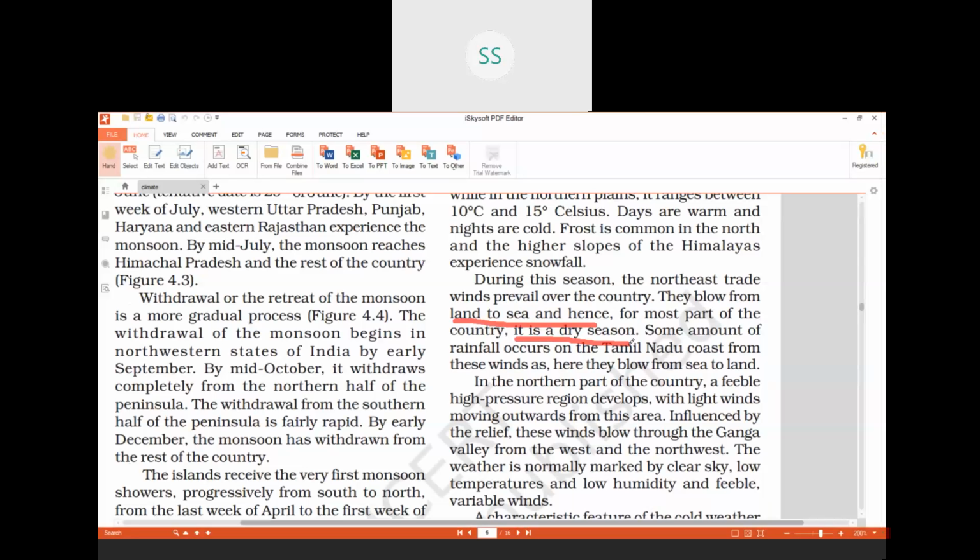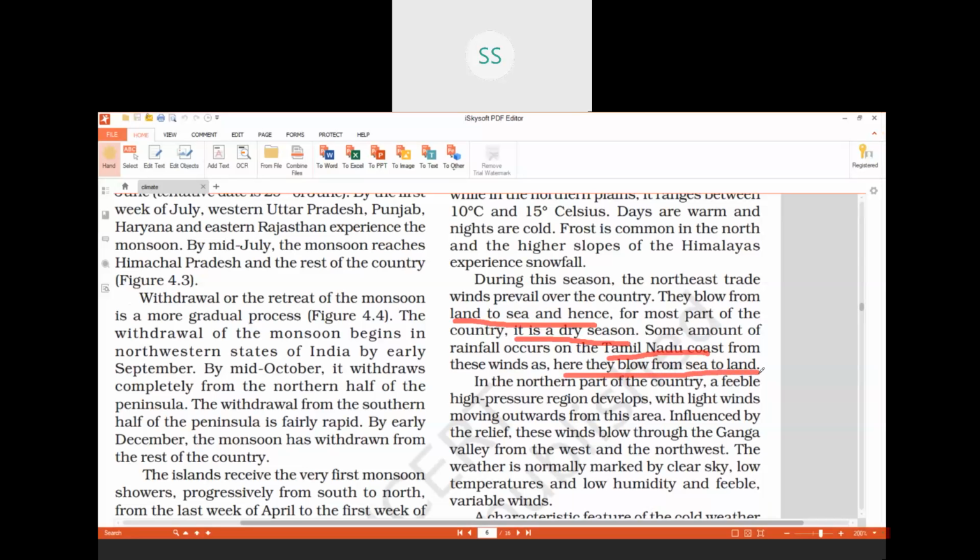There is no moisture content in the air, but some amount of rainfall occurs on the Tamil Nadu coast, which we have done, children, because here the winds are blowing from sea to land. The winds on the Tamil Nadu coast are blowing from sea to land, because the Tamil Nadu coast temperature is 24 to 25 degrees Celsius, which is high.